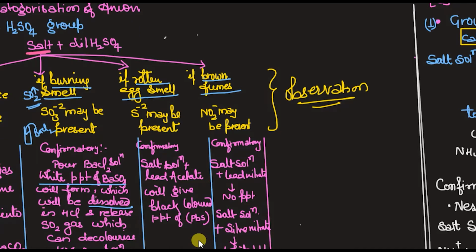What we will do is, as we add dilute H2SO4 to the salt, we will get sulfur dioxide, with a burning smell. So it shows that SO3 2- may be present over there. If you smell the burning thing, then you have to add barium chloride solution to that. It will give you the white PPT, and then further you just add HCl. This white PPT will dissolve, and then some gas will come out. So you just pass this gas in the KMnO4 solution, and the KMnO4 solution decolorizes. It becomes colorless. In the maximum cases it will be colorless only.